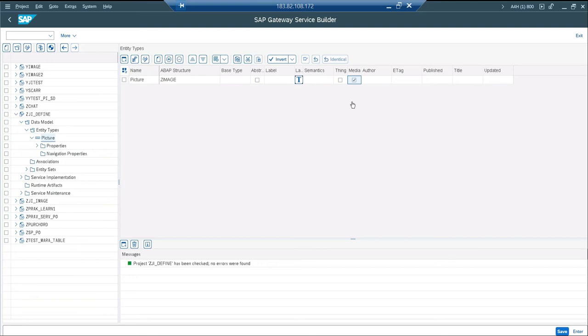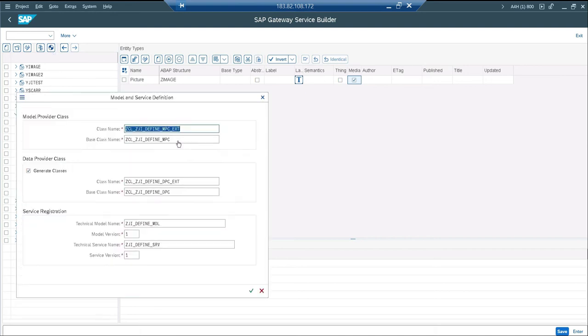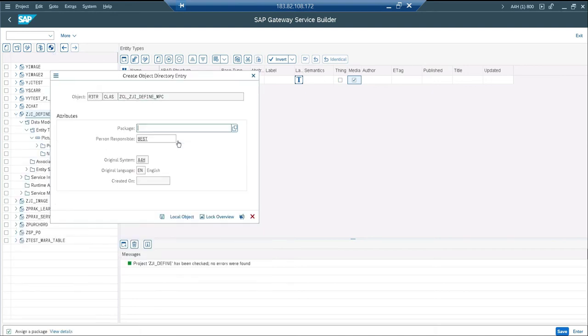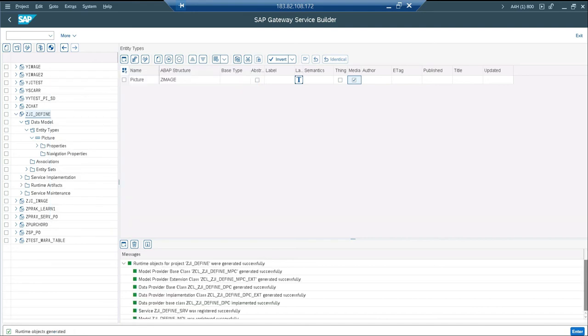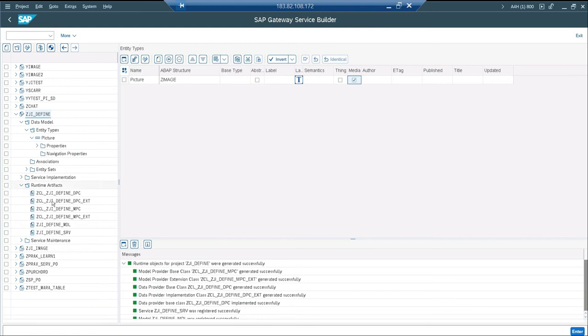Means at the coding level, I'm going to enable this checkbox option by redefining the define method. Okay, so let it be. Let me generate the runtime artifacts, local object. It is done.